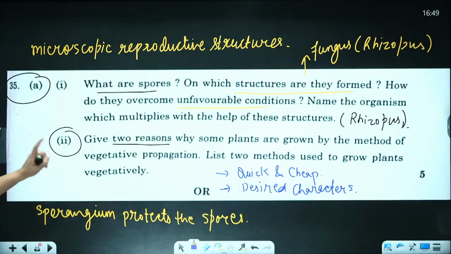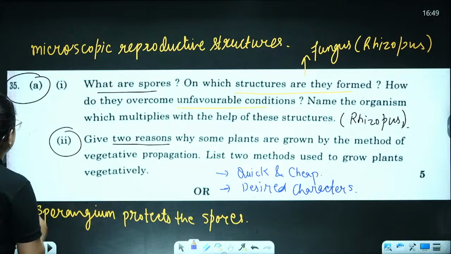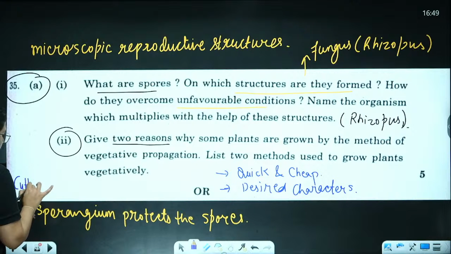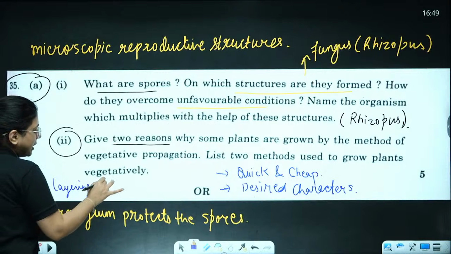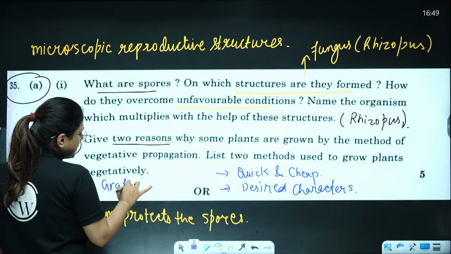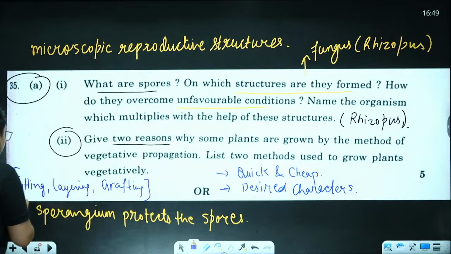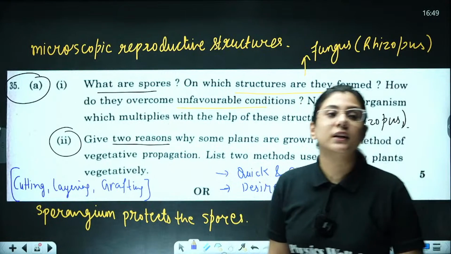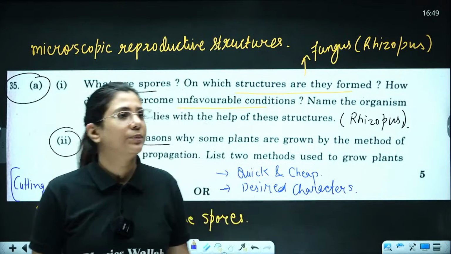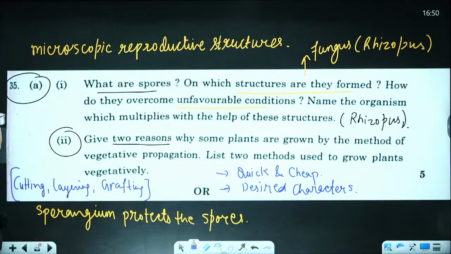Now you have to write 2 methods to grow plants vegetatively. Which one have you written? Cutting or layering or grafting maybe? Yeah, these were the methods that we studied. If you have written any 2 from these 3, yes, your answer was right. Good. Now moving to the next one.